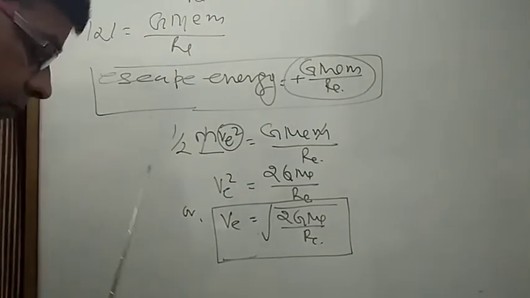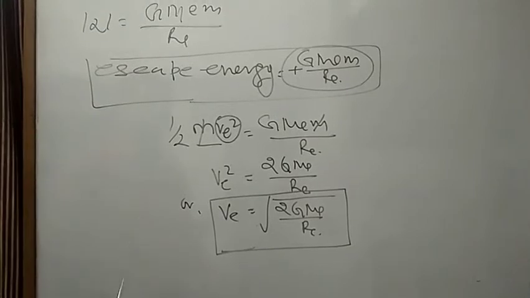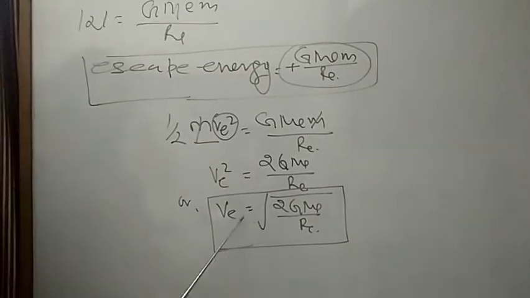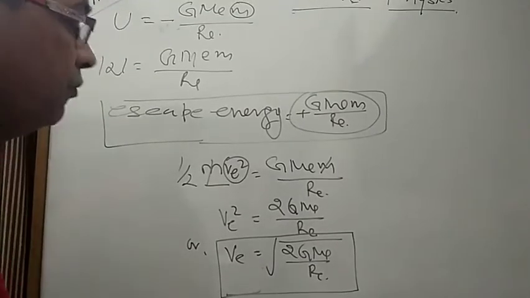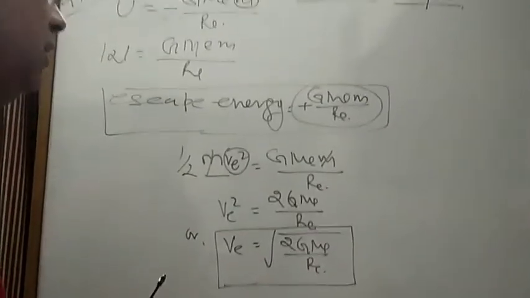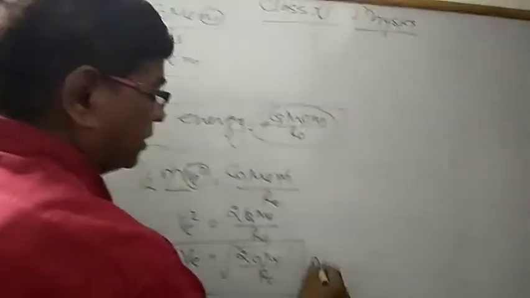So this is the first form of the formula of escape velocity. Let us see another form of this formula. This is in meter per second.